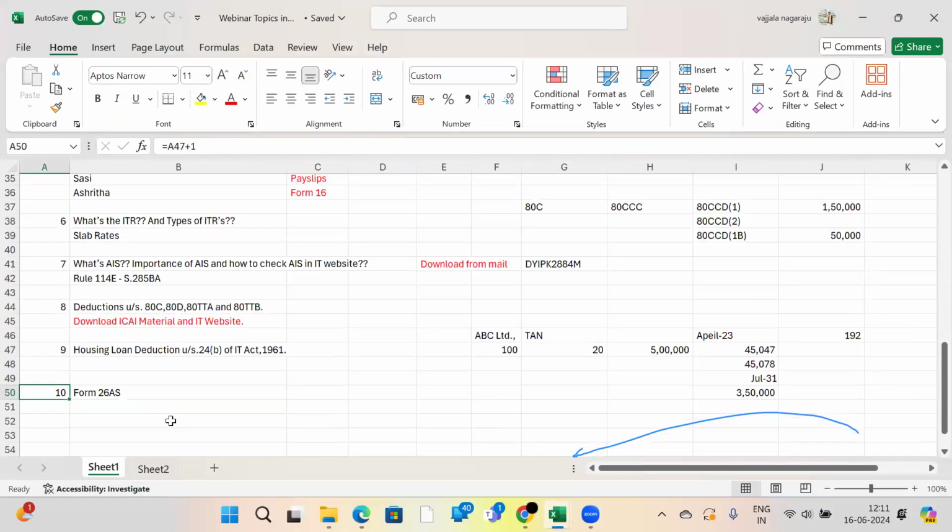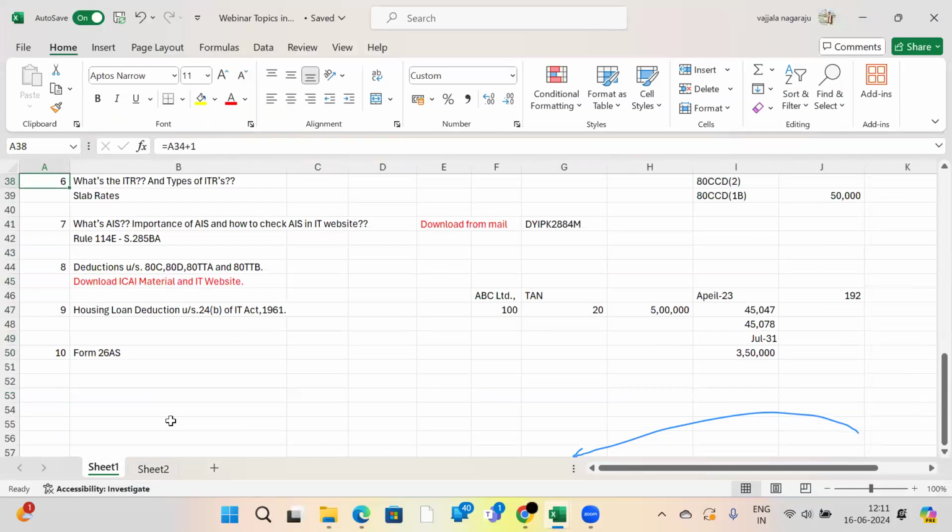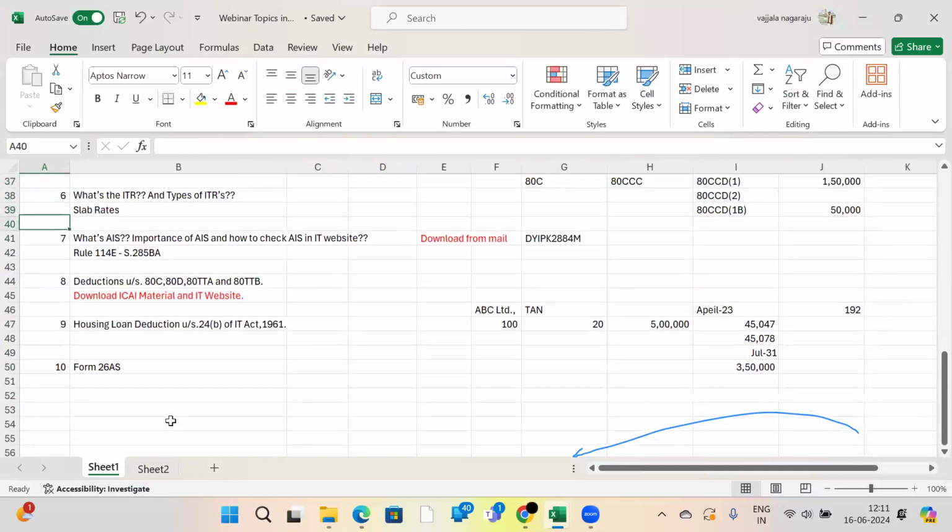Hi, Nagaraj. Yes, sir. You told that you would be getting dividends. What if you get long term capital gain? Is it ITR 1 or 2? Sir, if your income is more than 50 lakhs, you are not eligible for filing ITR 1.